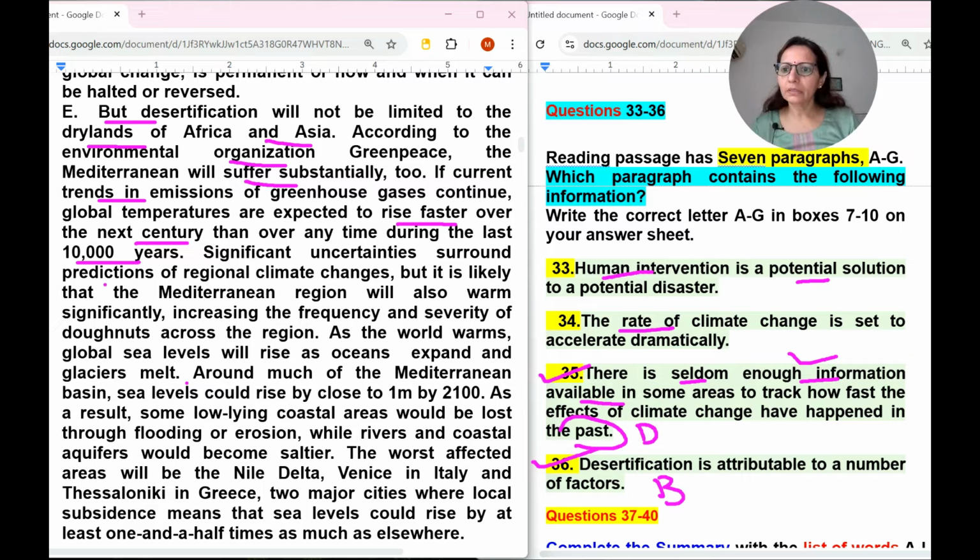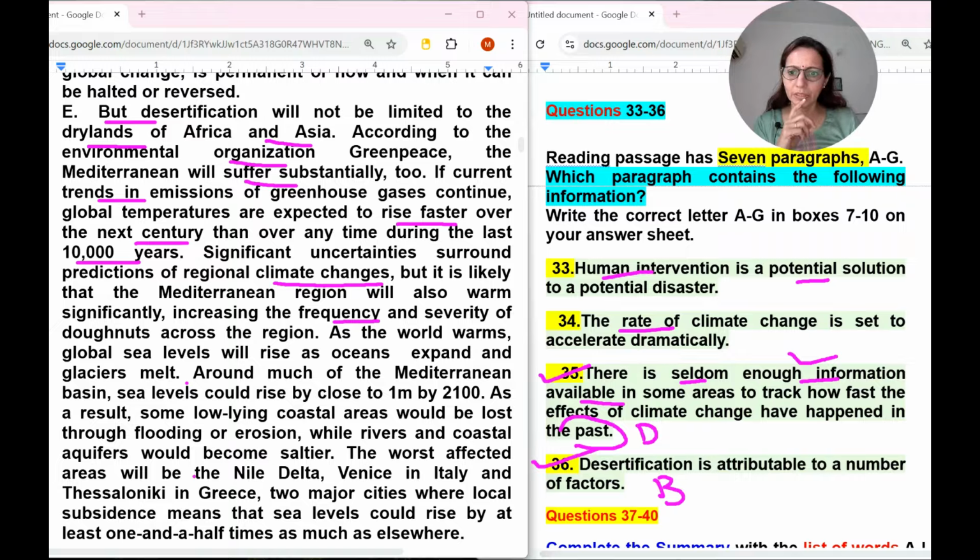Significant uncertainties around predictions of regional climate change. The climate change word is also here, but it is likely that the Mediterranean region will also warm significantly, increasing the frequency. So I'm looking for the particular line, the rate of climate change is set to accelerate dramatically.